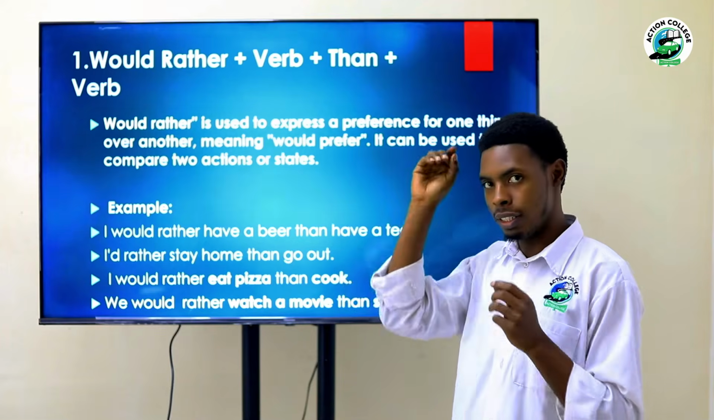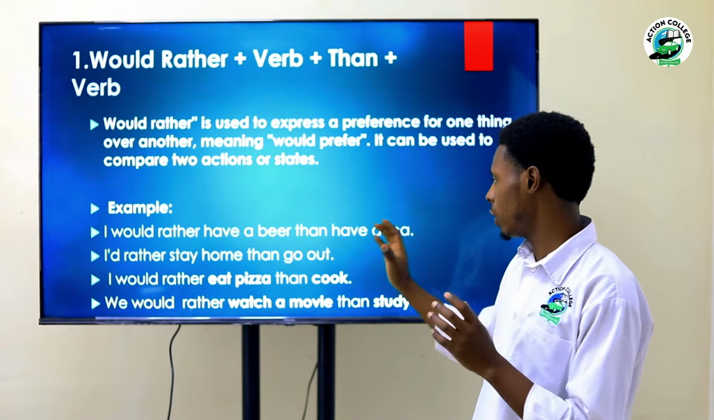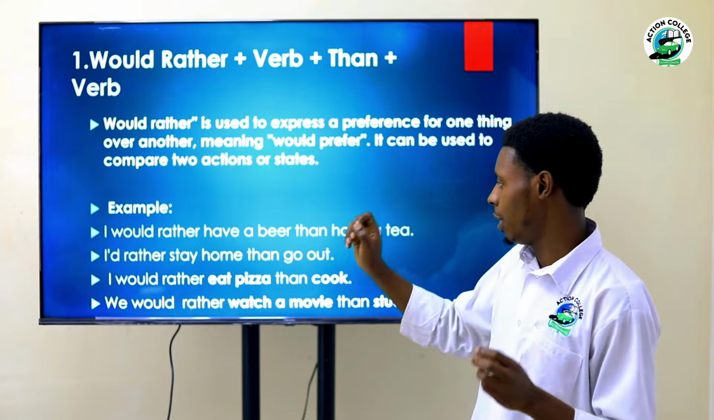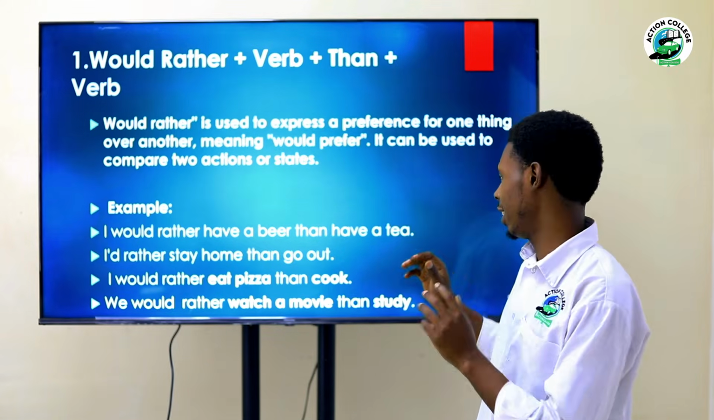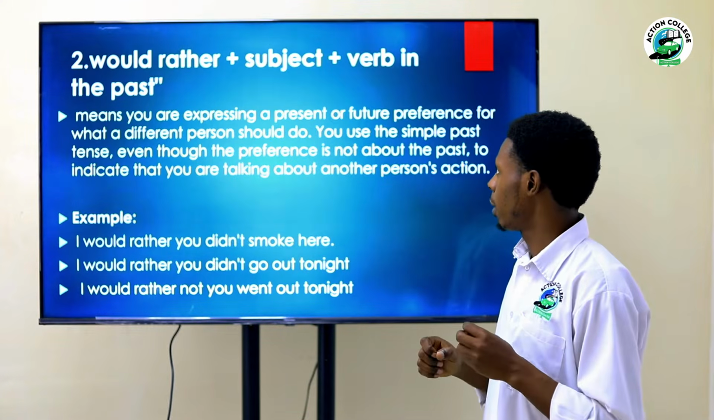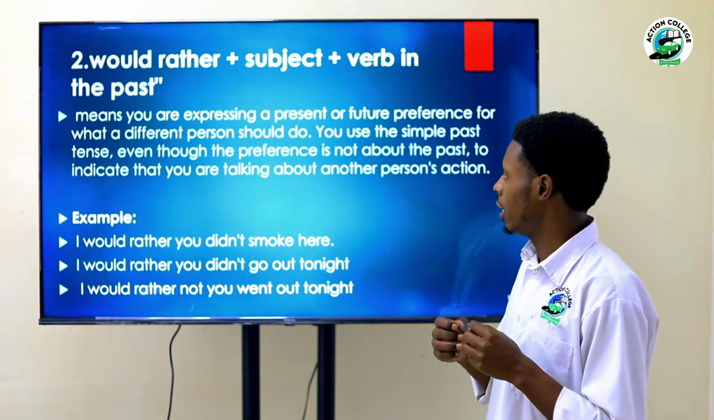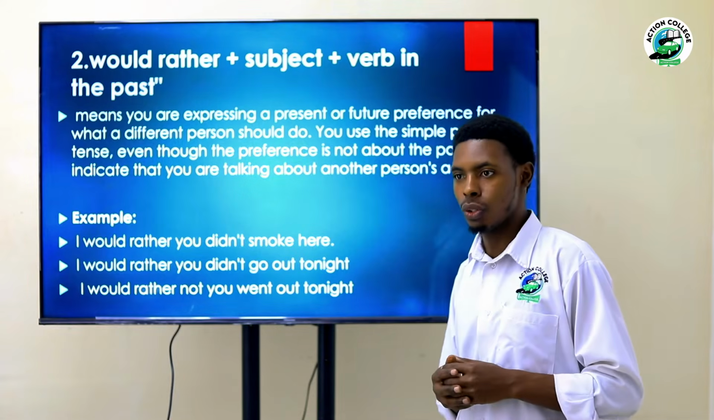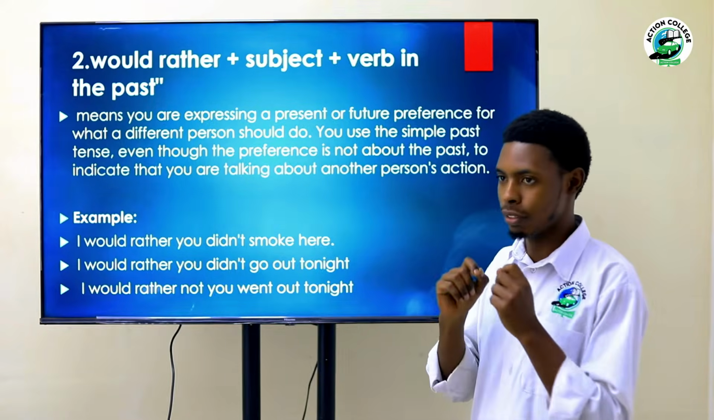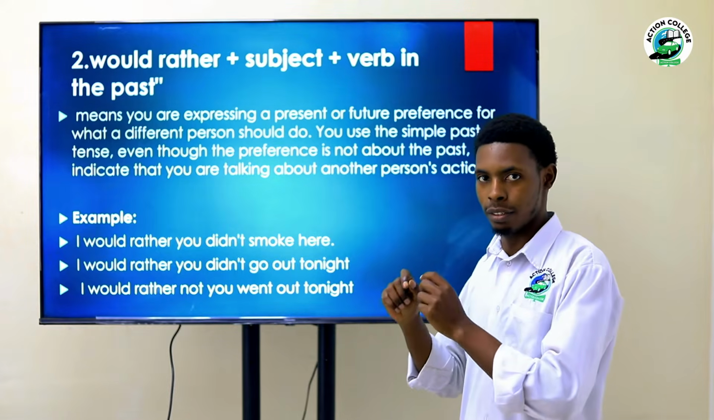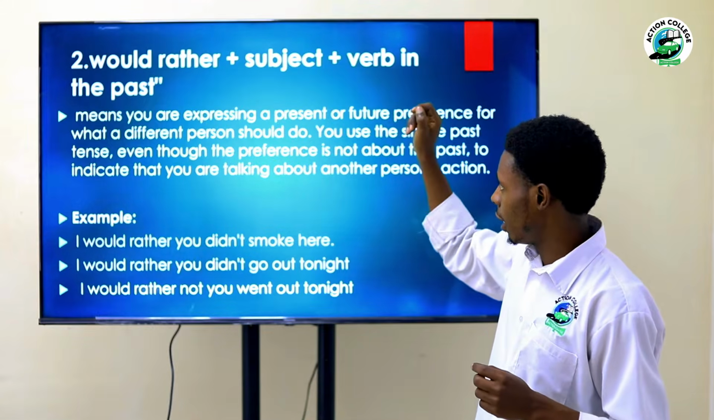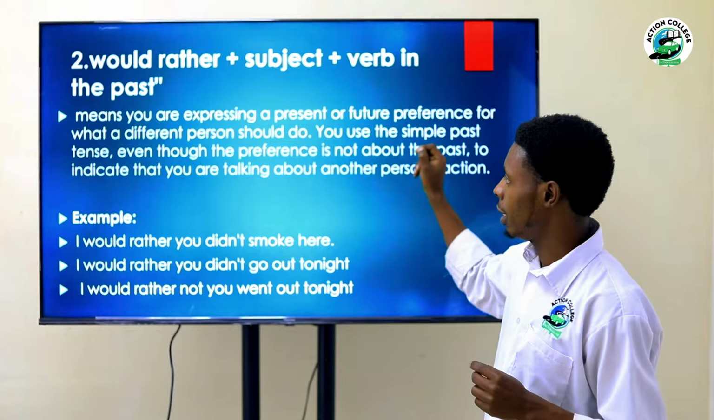And this first action, the second action also is verb without to. Don't say I would rather have a beer than having a tea. This is incorrect. Or it would rather plus subject and verb in past. So, firstly, we have talked about would rather plus verb, plus than plus verb. And here we have would rather plus subject plus verb in past.